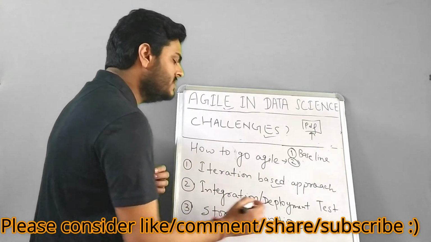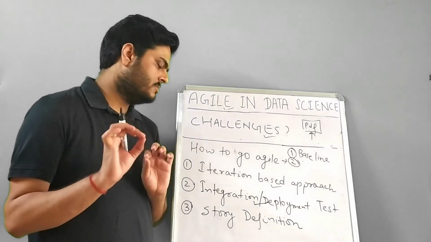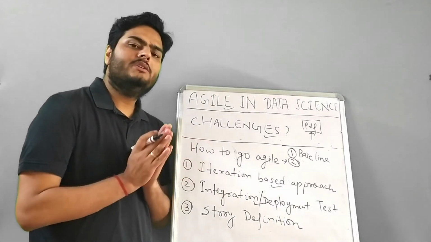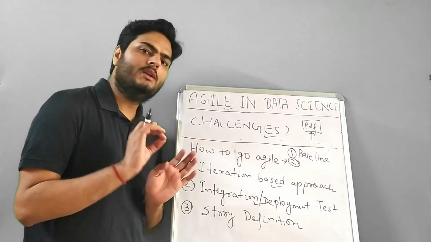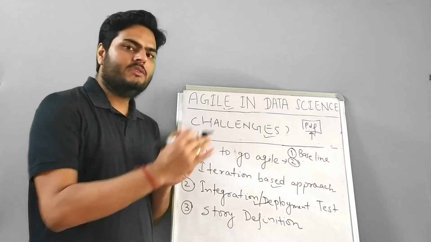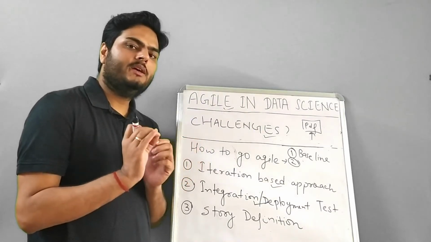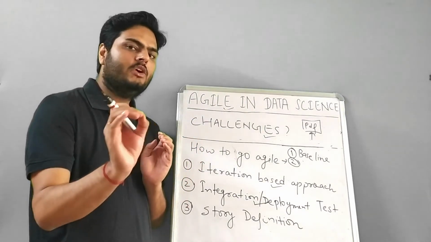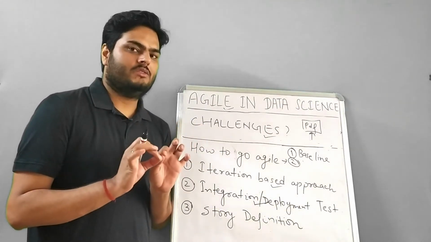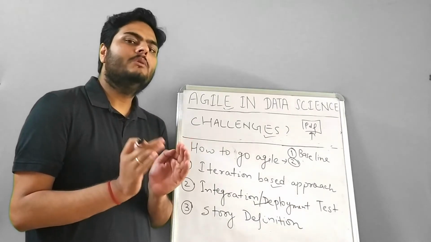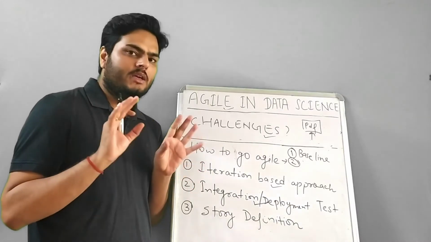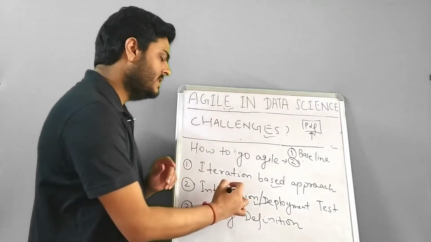The other way through which we can create stories in our data science project is how you test your integration and deployment. As a data scientist, our job does not limit to creating a model and giving it to someone. We should be in the role where the model takes the data from some source, consumes that data, is deployed in production, and writes the output somewhere. That is what our model should do, right? So we should ideally do various testing: whether my model is pulling the data from the sources, whether my model is writing the data to the target. Are those things happening? So we need to do integration testing.